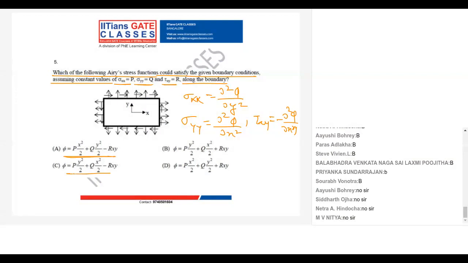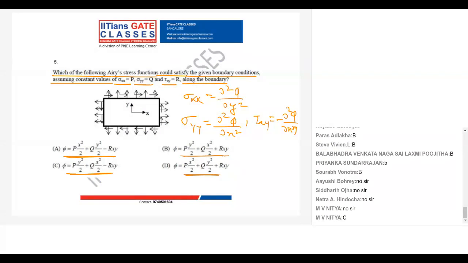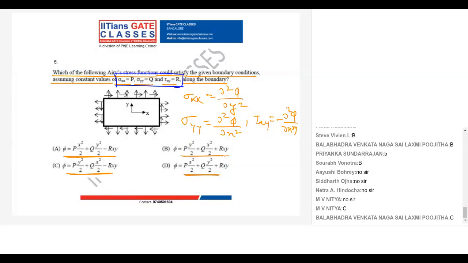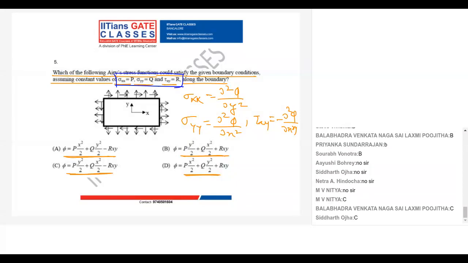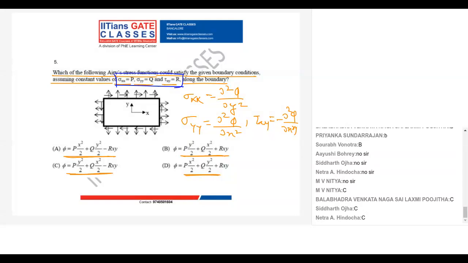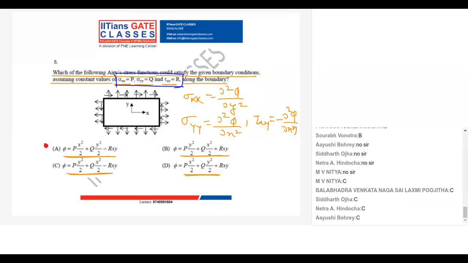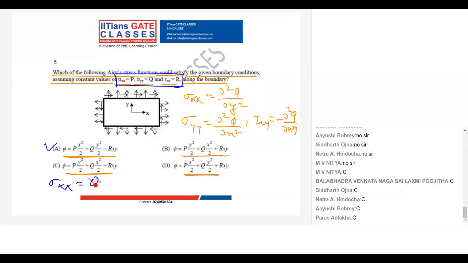Now you have 4 functions, out of which only one will give me these values. Try it, guys. If I use my first one, if I use A, what will I get? Sigma xx will come as q, which is not correct. So A is not correct.